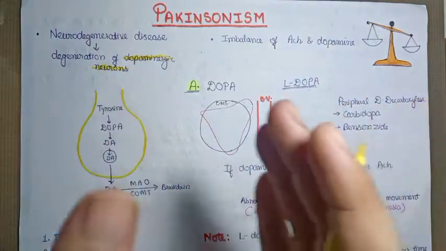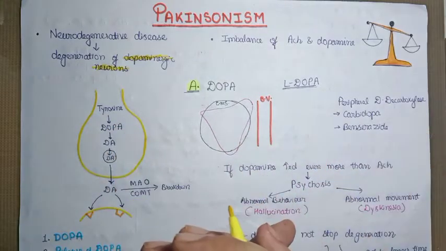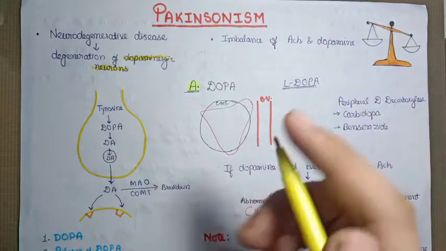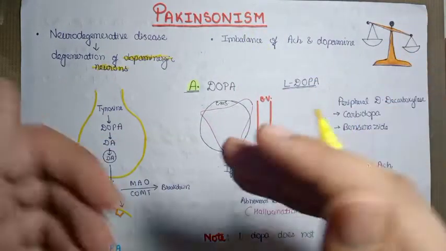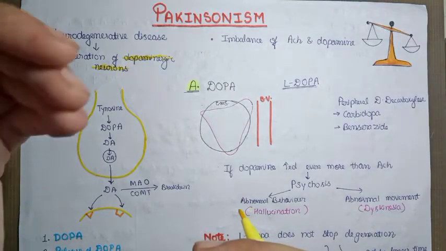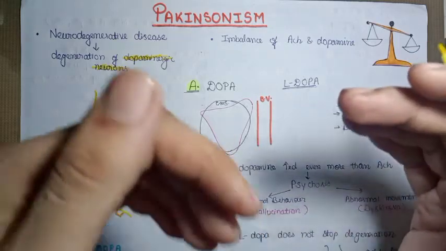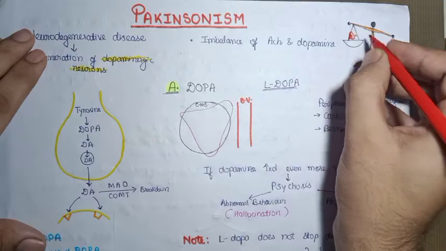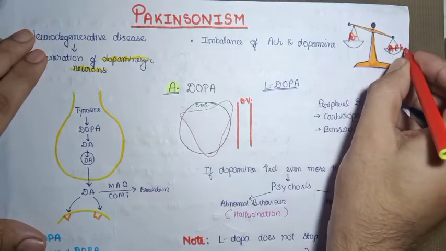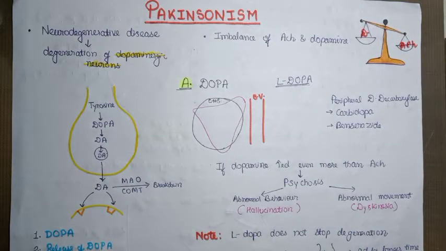Suppose there are in total 100 cholinergic neurons and 100 dopaminergic neurons normally. But due to degeneration of the dopaminergic neurons in Parkinsonism, suppose the number of dopaminergic neurons is reduced to 50. Now the acetylcholine releasing neurons are 100 and the dopaminergic neurons are only 50. So there is an imbalance between acetylcholine and dopamine. In Parkinsonism, dopamine is decreased and ACh is increased, so acetylcholine is on the heavier side, on the excess side.